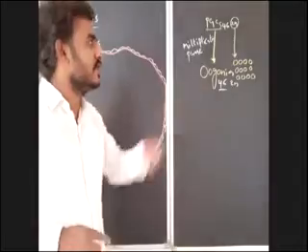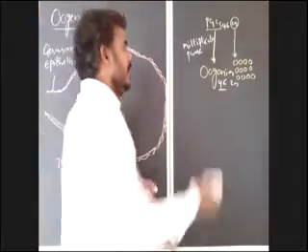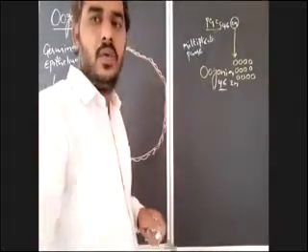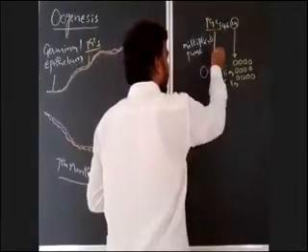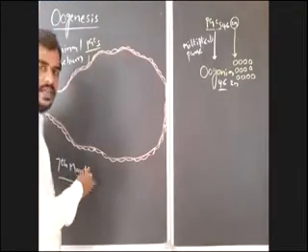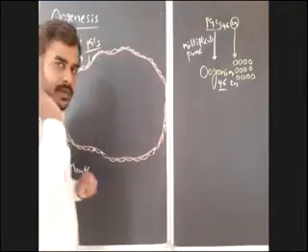But it begins in the 7th month of embryonic development only. Oogenesis is initiated in the fetal life of a female. Okay, that you have to remember. It is very easy to remember.